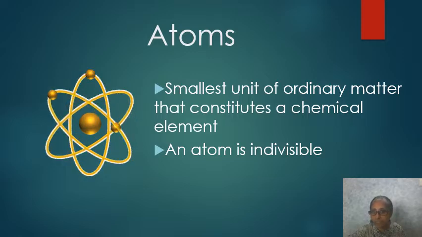So you can say it is nothing but the smallest unit of ordinary matter. Also remember, an atom is indivisible. And when you define atoms, you say it's the smallest unit of ordinary matter that constitutes a chemical element.